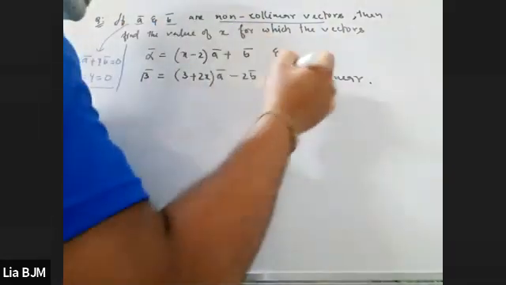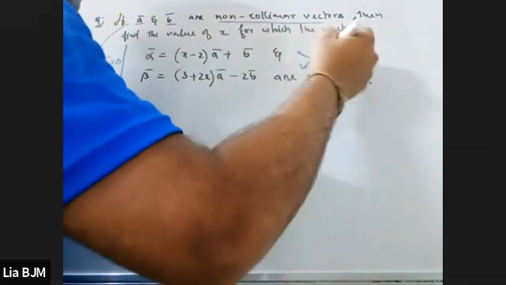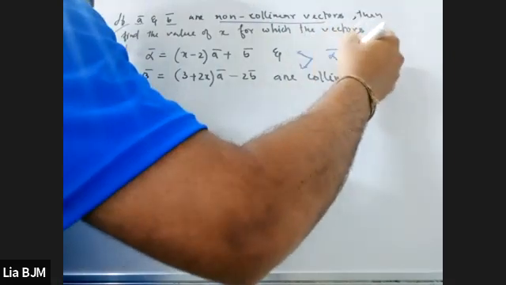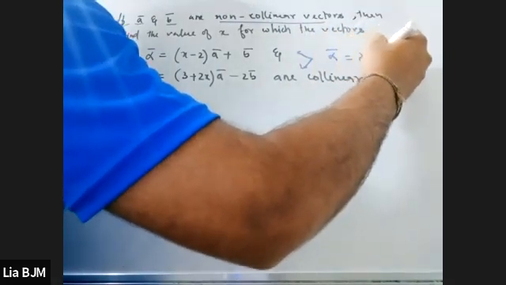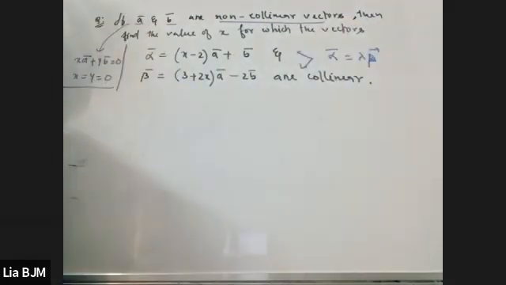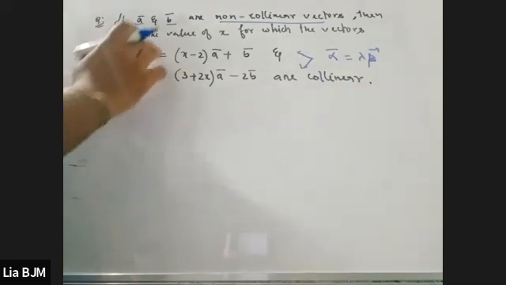And here, when they are saying that collinear, that means alpha vector is equal to lambda times beta vector. This is also understandable because they are saying that collinear. That means alpha vector is equal to lambda times beta vector. Yes or no? So first of all, let's find it out from here.